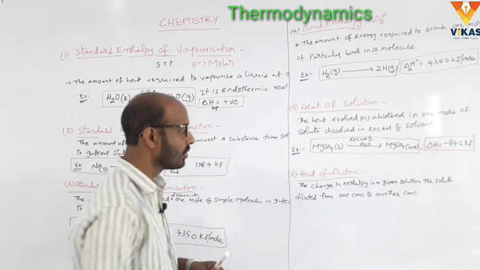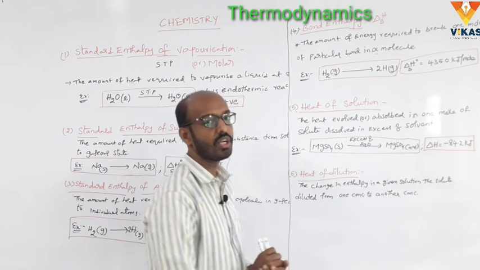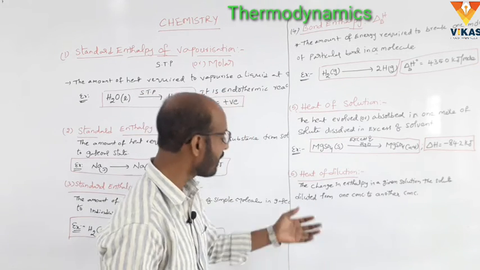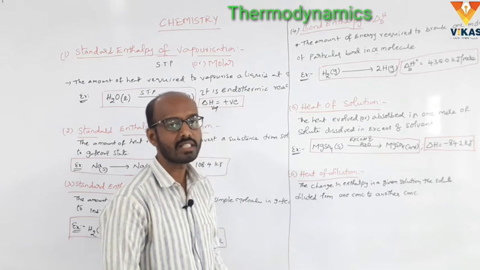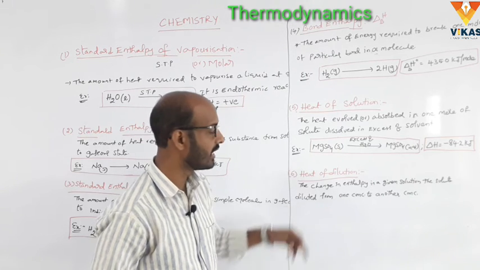Okay? So the change in enthalpy in a given solution, when the solute particles are diluted from one concentration to another concentration, is called heat of dilution.